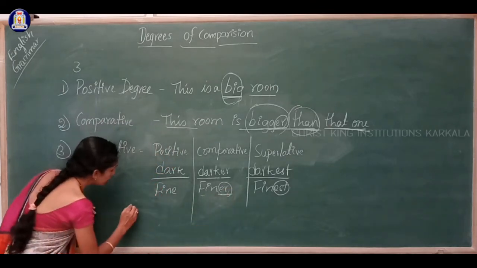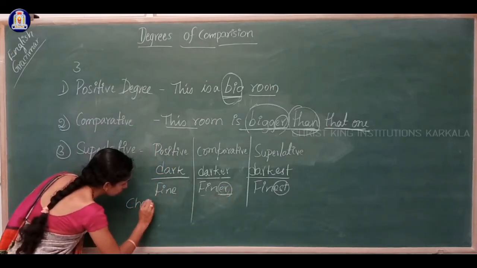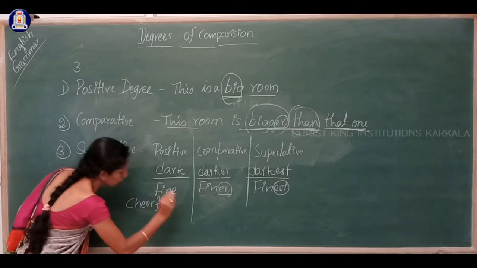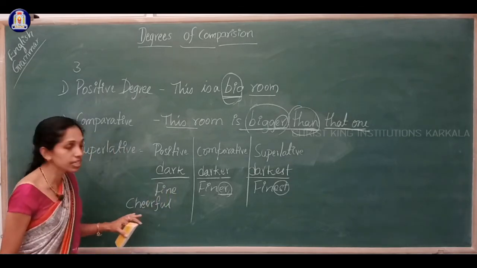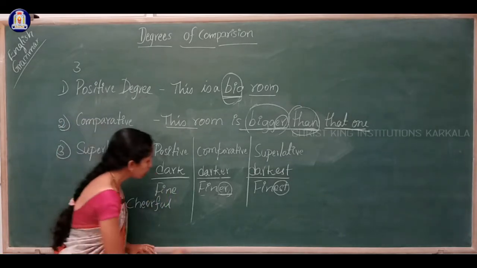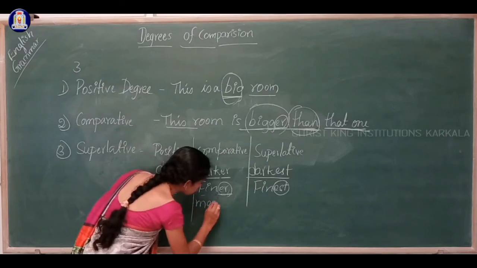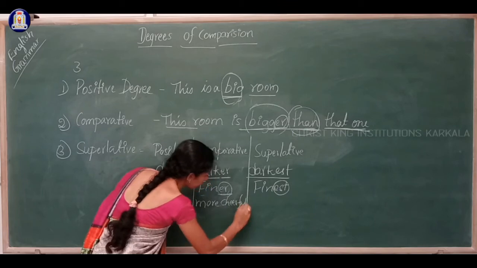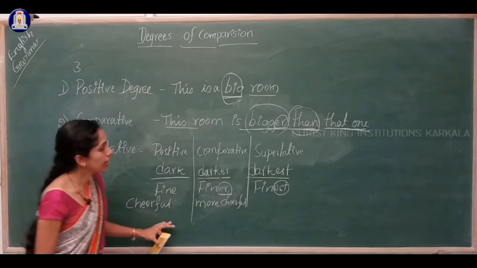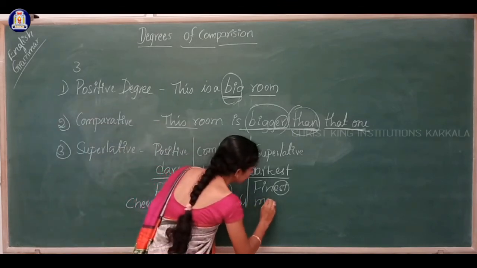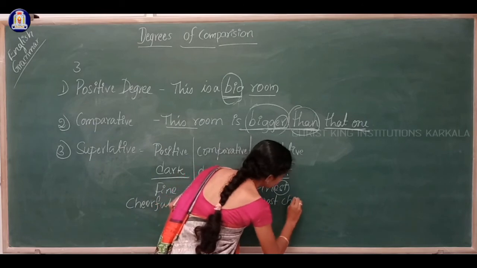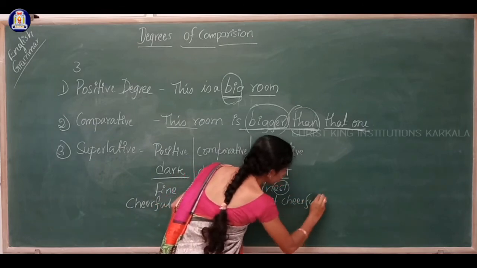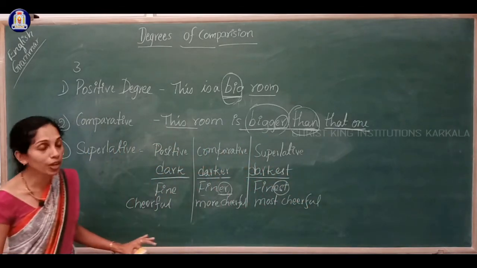For example, see cheerful. We cannot say cheerfuller. We have to write more cheerful in comparative degree and most cheerful in superlative degree.